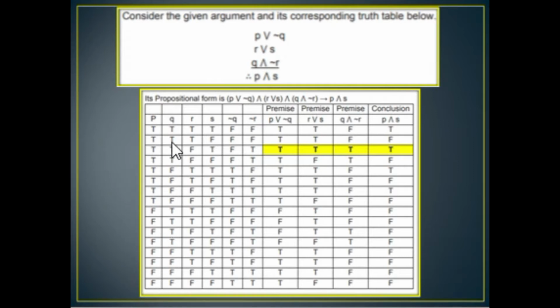We divide 16 rows into 2. So we have 8 rows. 8 rows will serve as the true statements for P, and 8 rows will serve as the false statements for P. Then we divide 8 rows by 2 to get Q. So 8 divided by 2, we have 4 rows for true and 4 rows for false, in alternate way.